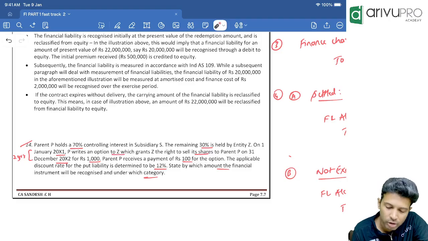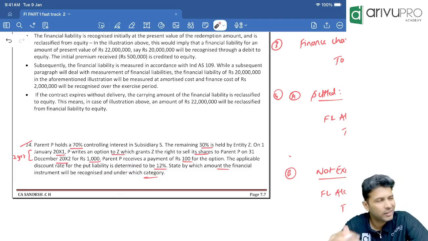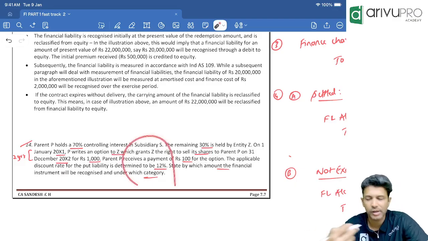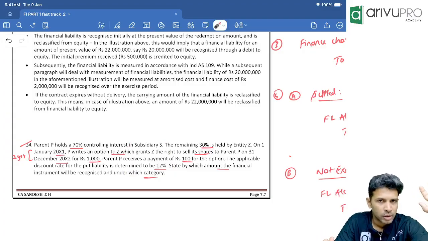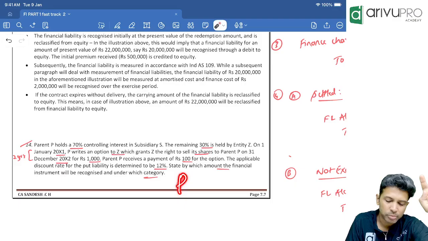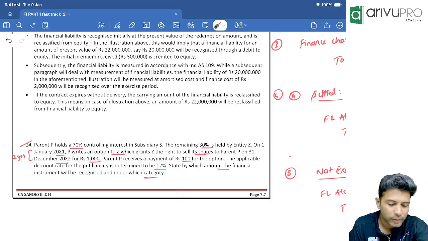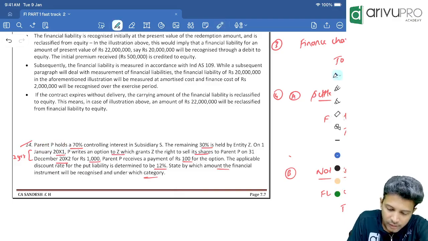Okay, I'll talk about this in a bit. State how this should be recognized. How you should do the accounting. Right now, we'll quickly go over the accounting of this. This is a one-off question, so I'll finish off accounting for this. Now, people, we have to do the accounting from P's books, okay, that they have forgotten to tell. We are doing the accounting from P Limited's books. Maybe if you want, you can write there: in P Limited books.